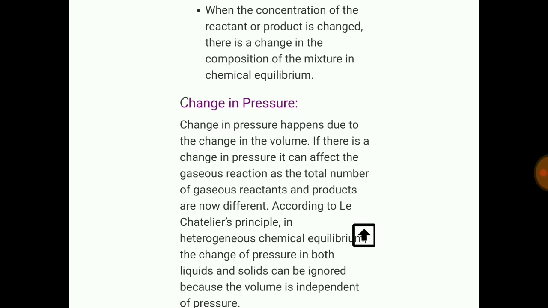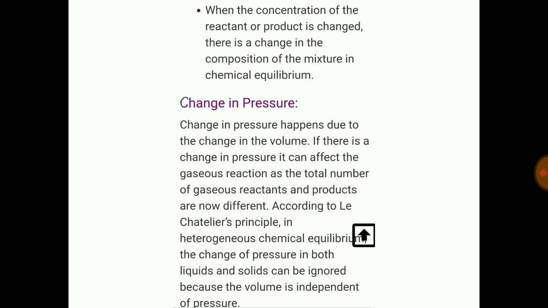Change in pressure. Change in pressure happens due to the change in the volume. If there is change in pressure, it can affect the gaseous reaction, as the total number of gaseous reactants and products are now different. So this change in pressure has a direct impact on the chemical equilibrium, and when the volume change takes place in a chemical reaction, there is the effect of pressure on that.